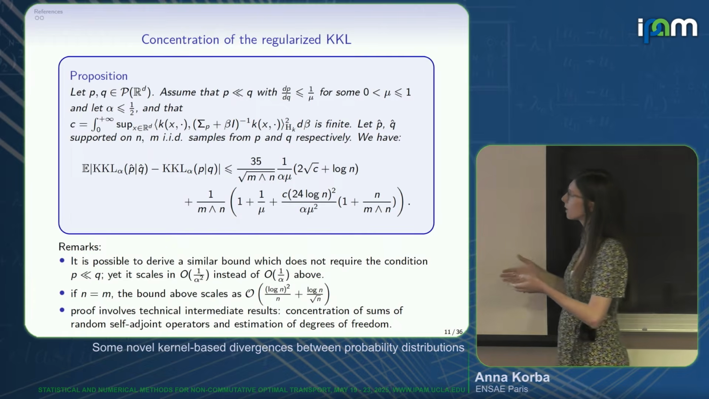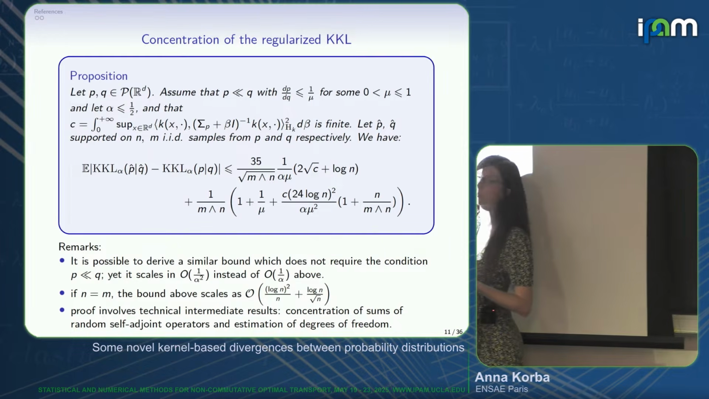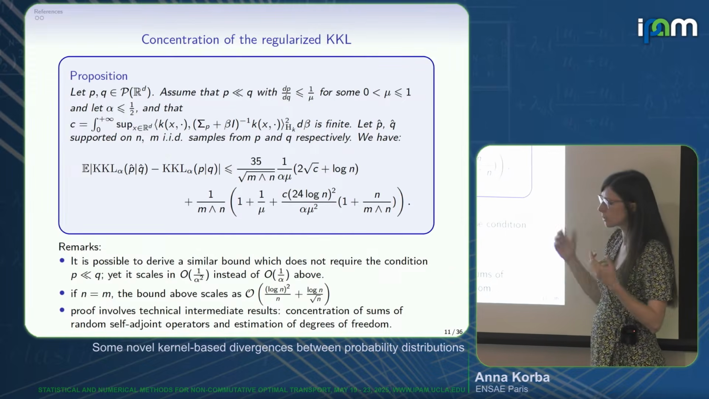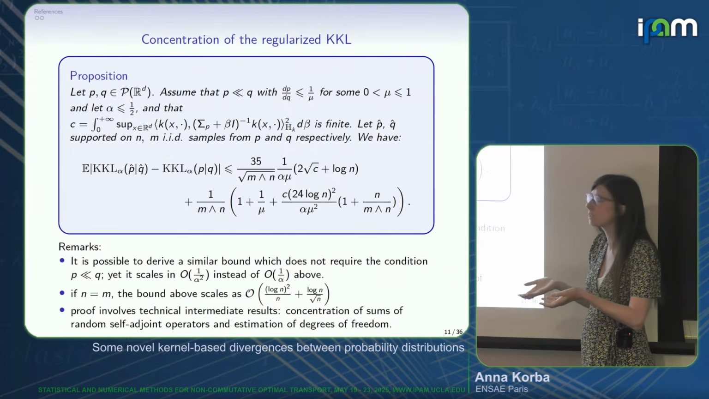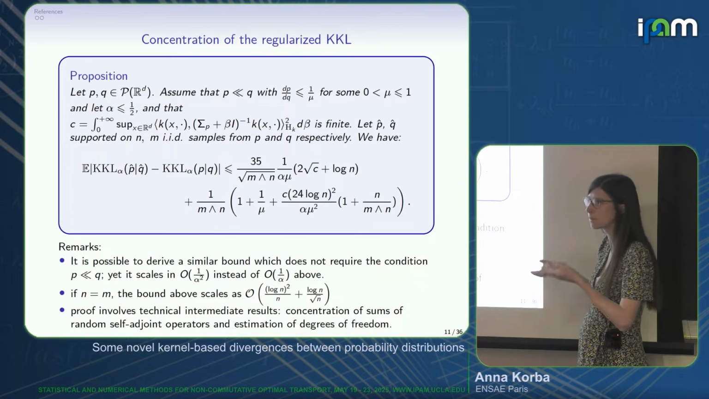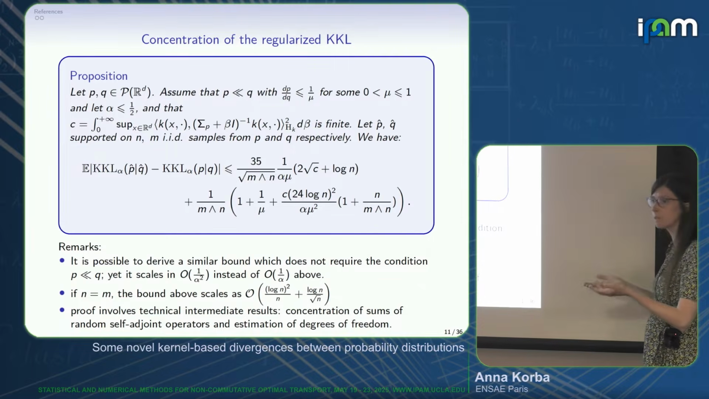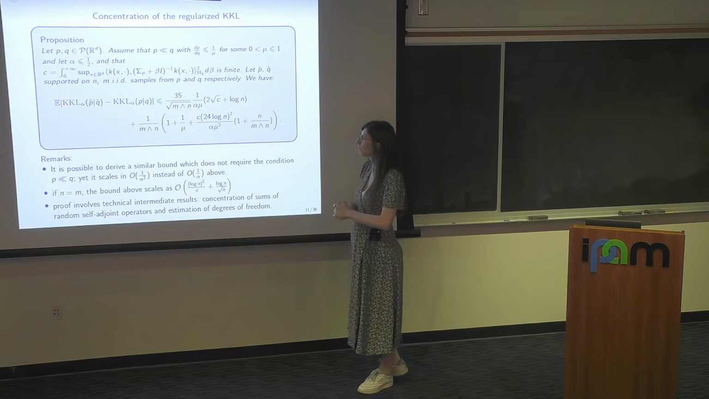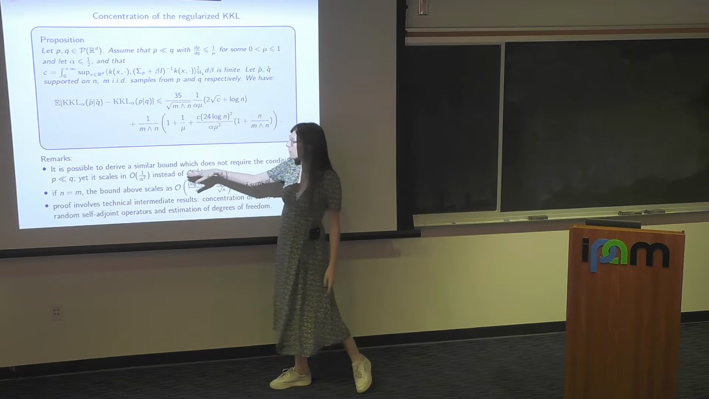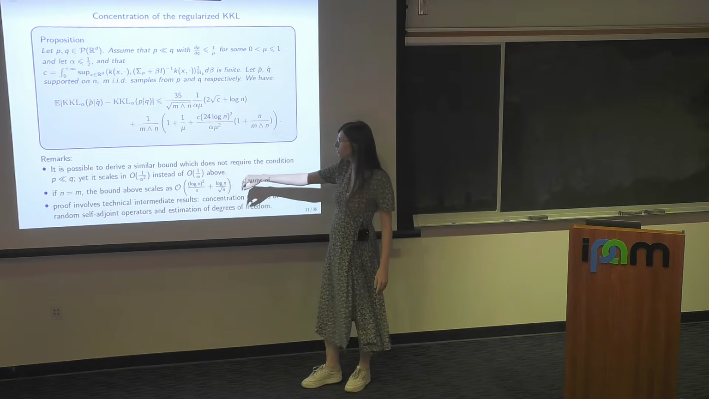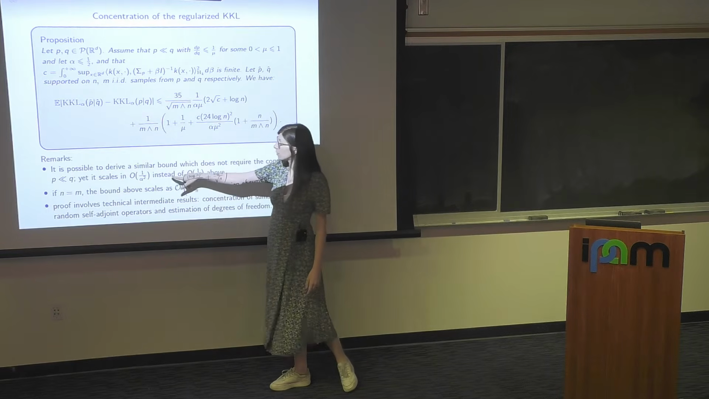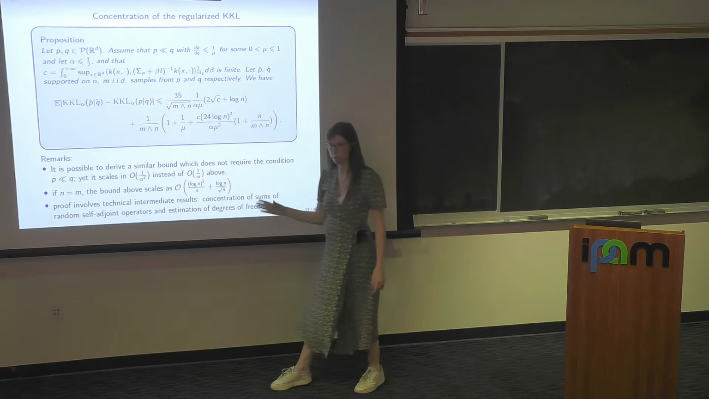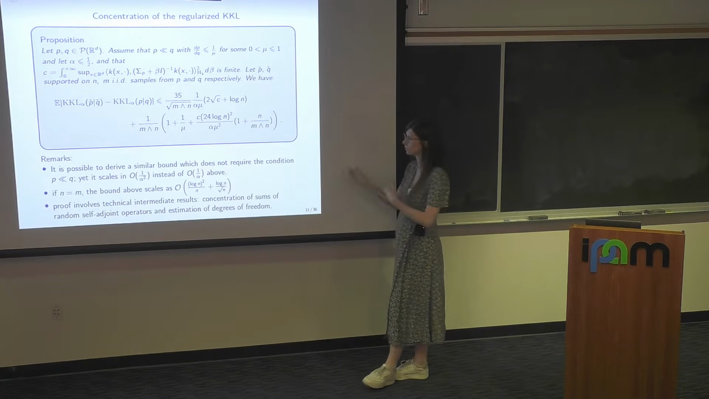Maybe you have noticed that I have assumed that P was absolutely continuous with respect to Q, which is not something natural, because this object, the KKL alpha, is well defined, and I've motivated it because it was well defined for discrete measures with different support. The reason is that we could have done an alternative proof without this condition, but it was scaling worse with respect to alpha, as alpha goes to 0, in alpha square instead of alpha.